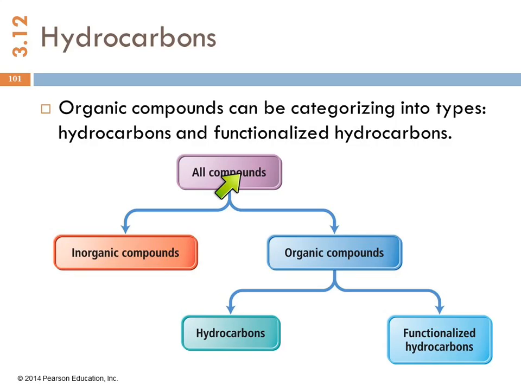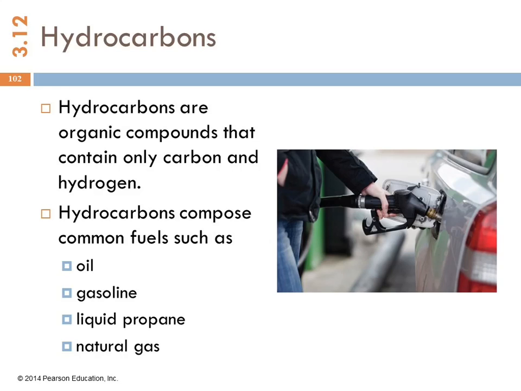So there's all compounds, there's inorganic compounds. We've been talking about those, and we'll spend most of the semester talking about those. There's the organic compounds. These are divided into hydrocarbons, which contain hydrogen and carbon. Hydrogen and carbon. And then we've got functionalized hydrocarbons. So these have carbon and hydrogen, but then they also have some other things on them.